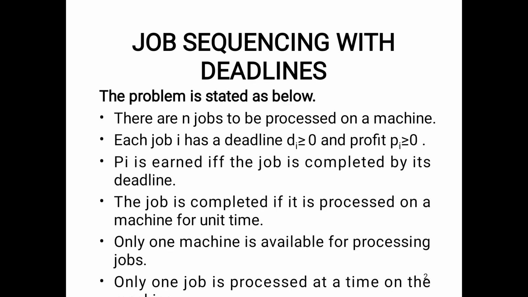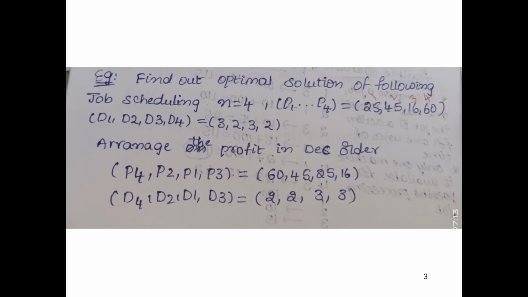With the greedy method, we get the optimal solution from the number of feasible solutions. Let us see one example, in which we find the optimal solution of the following job sequence.